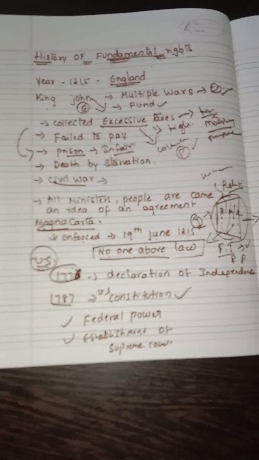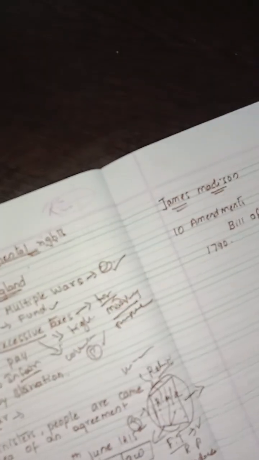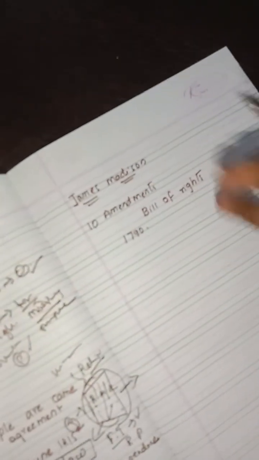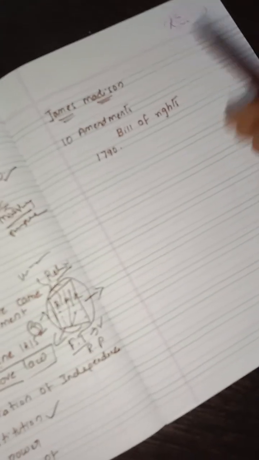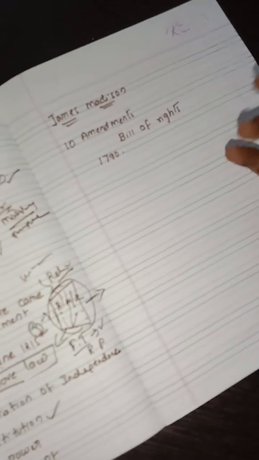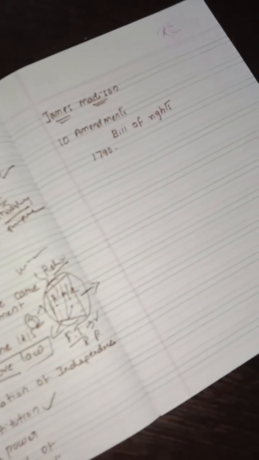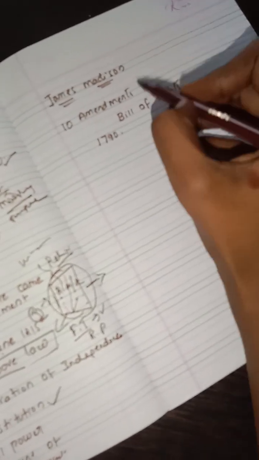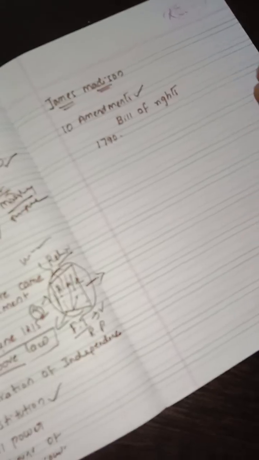So here the people started asking, there are no proper laws for us. So they decided, okay, we also want something for our welfare. So here James Madison, he started amendments, ten amendments.